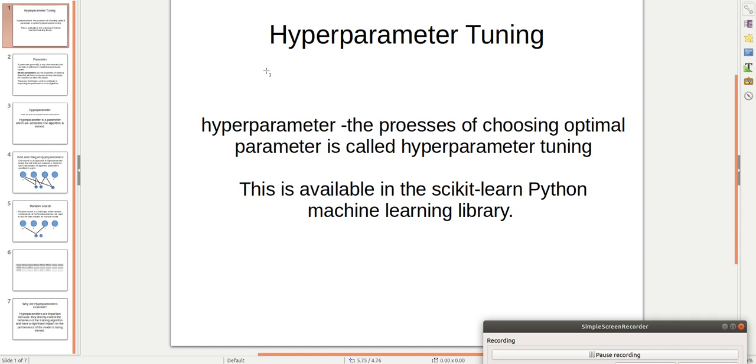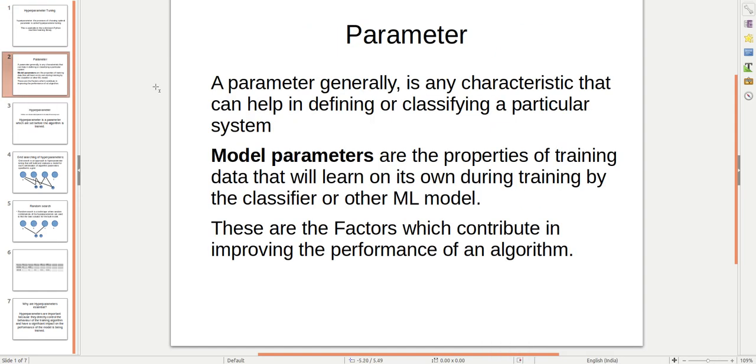Now the question is, what is a hyperparameter? If we divide this word, it comes to be hyper plus parameter, right? So we have to know what a parameter is. A parameter generally is a characteristic that can help in defining or classifying a particular system. That means if we want to classify something, if we want to define something, we need a parameter.